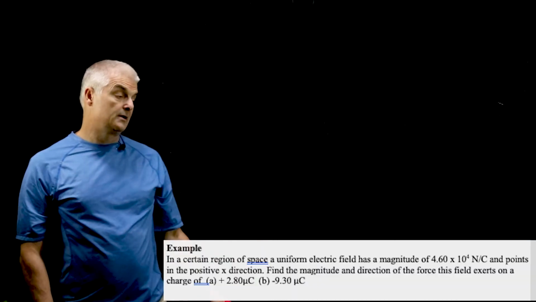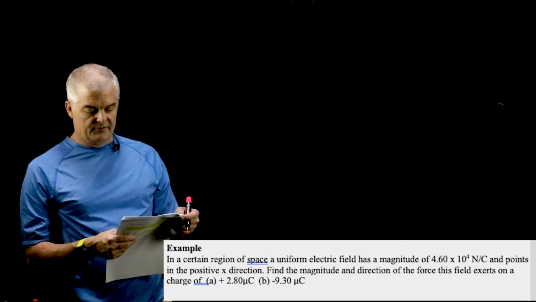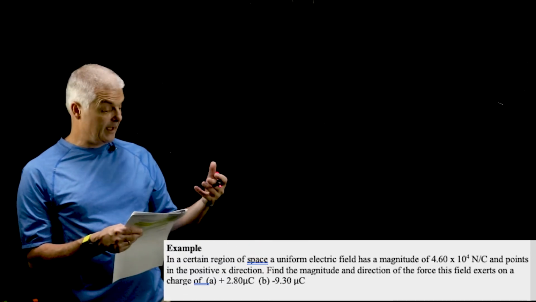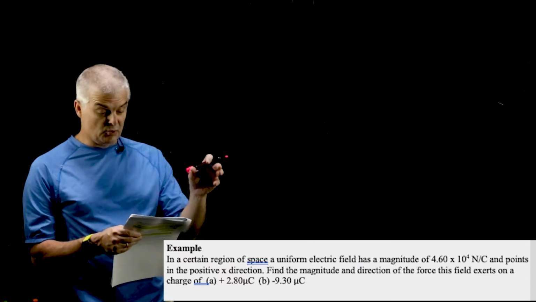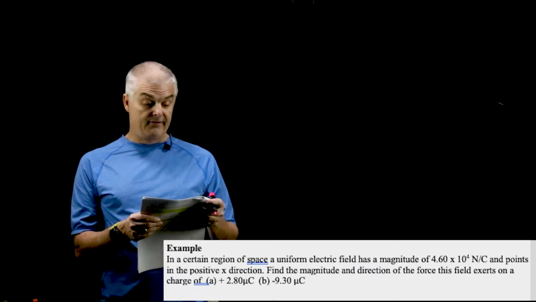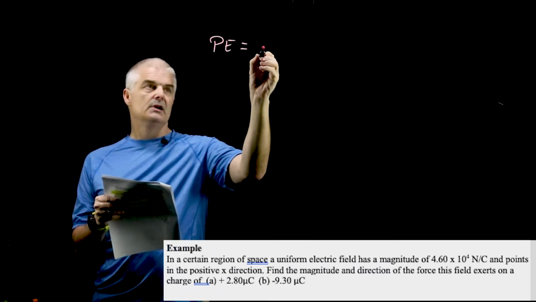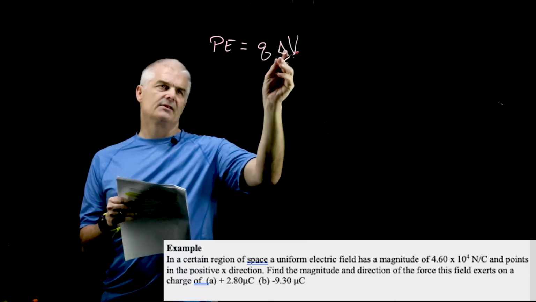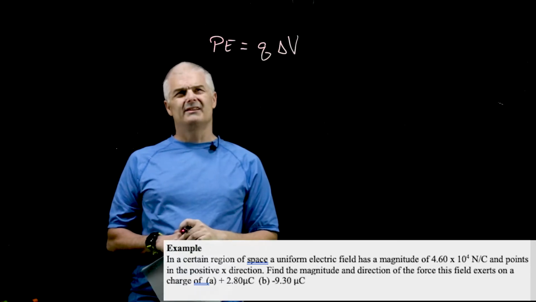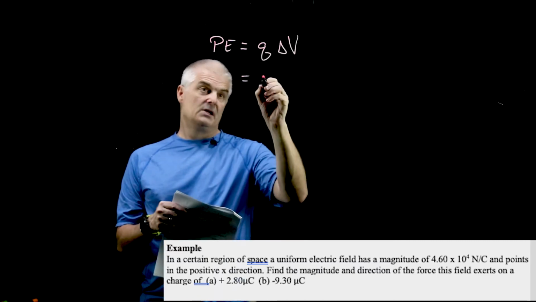So let's do this example right here. Find the charge and electric potential energy as a charge of 2.2 times 10 to the minus 6 coulombs moves from point A to point B, given the change is 24 volts. Now you recall, again, the potential energy is equal to Q delta V. Now this is written a little differently than I did before, but basically that's another way to write it. And we're simply going to multiply the numbers.